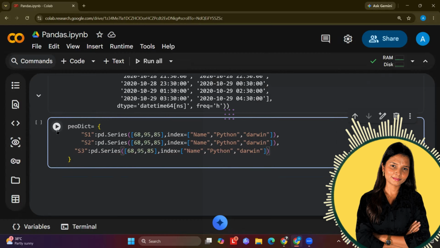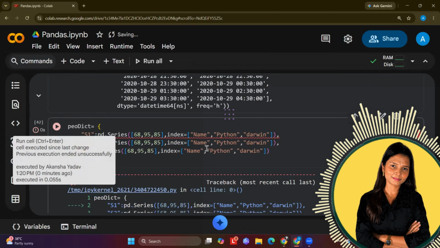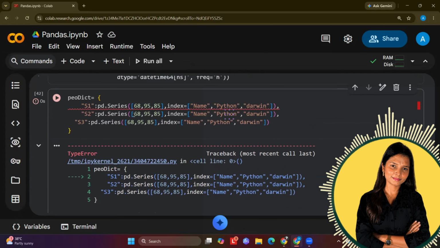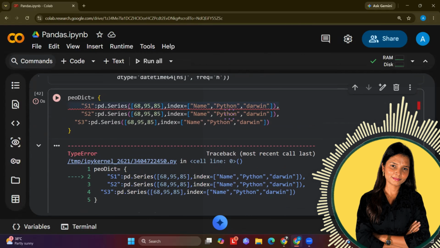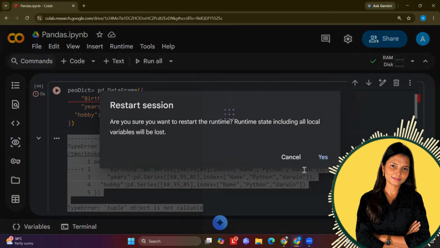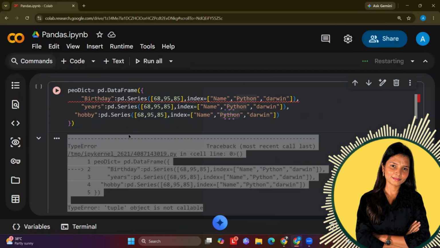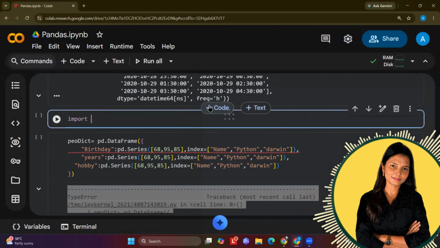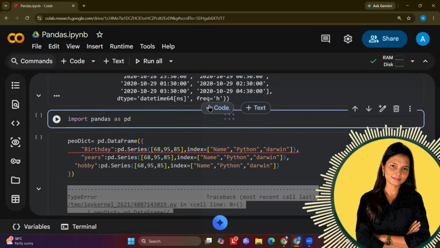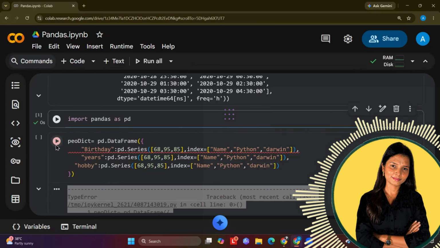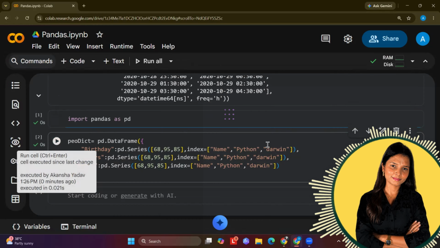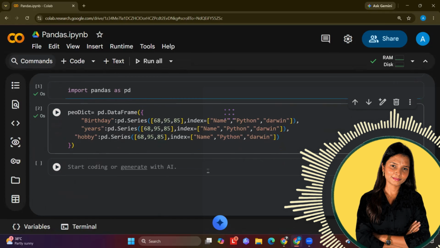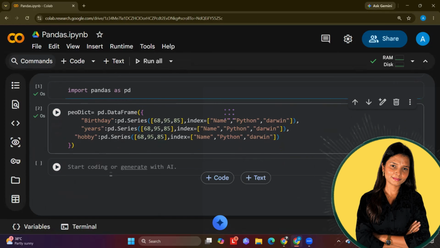Now I will just run this. So this is tuple object is not callable. Where are we creating tuple? Let me just restart the session. And in the meantime, let's add the code, import pandas as pd. Now let us run this. And now it worked. The code was correct. Actually, above I have declared so many series and other stuff. That is why it was happening.